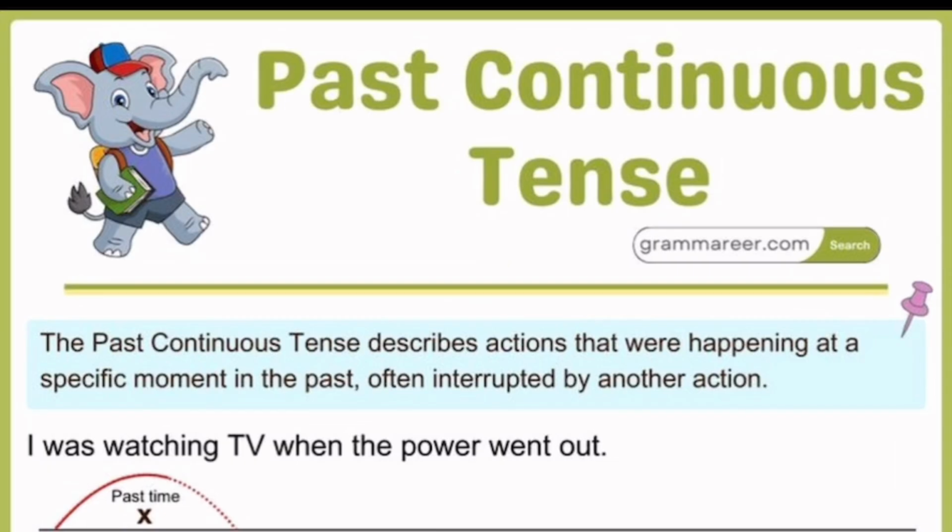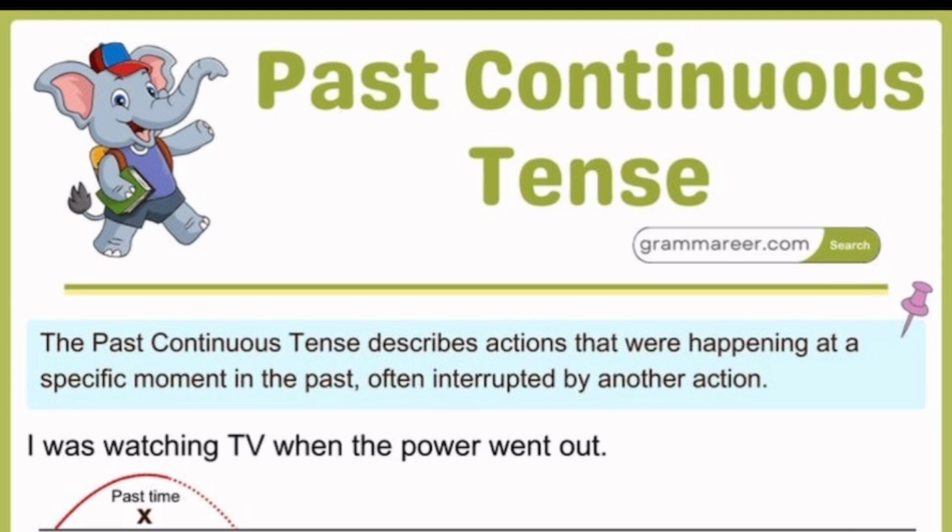Past continuous tense. When do we use past continuous tense? We use it to describe actions that were happening at a specific time in the past, often interrupted by another action. You have to understand the continuous, ongoing. Then the past is talking about a specific time in the past. Look at the example. I was watching TV when the power went out.